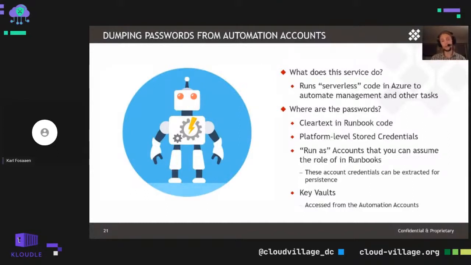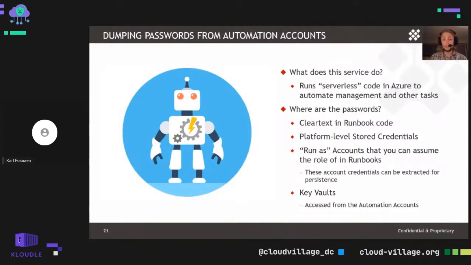So as an owner of a subscription, we can set an app registration that is tied to the automation account itself. Now, this application, or I guess service principal, is then used as a run as account, and that authenticates within the Azure Runbook itself with a certificate. We can actually access and extract that credential using a runbook, and we'll show how we can do that in just a minute here. And that's super handy, as the run as accounts are typically set up as a contributor, or at least as a default configuration, the run as account is a contributor on the subscription.